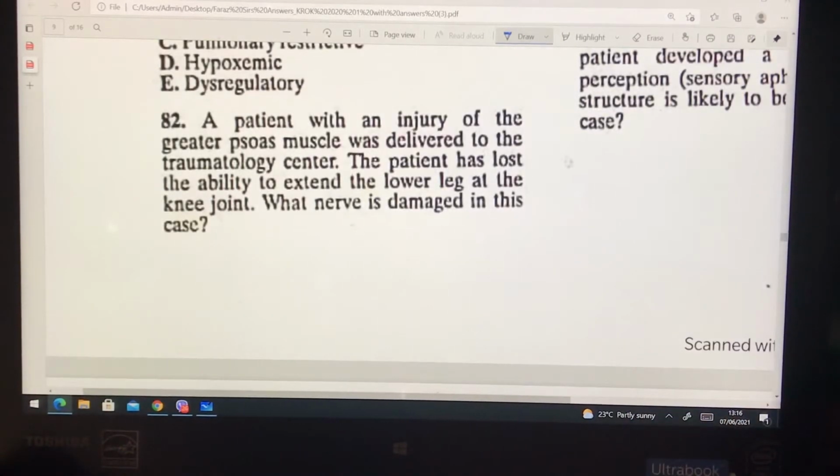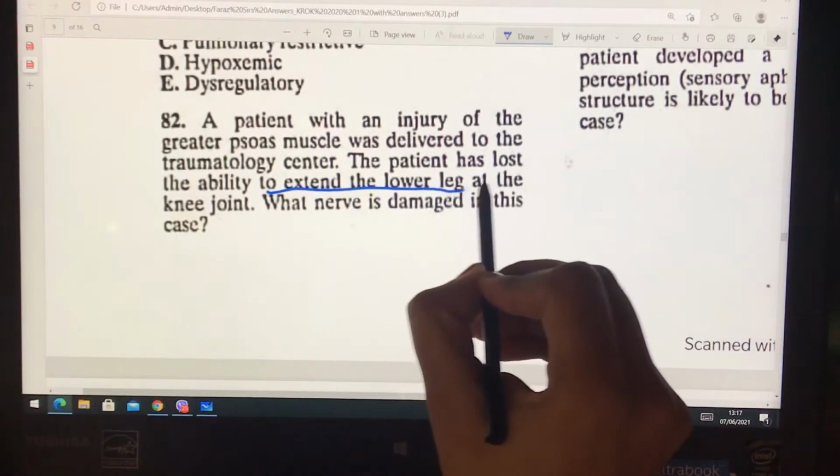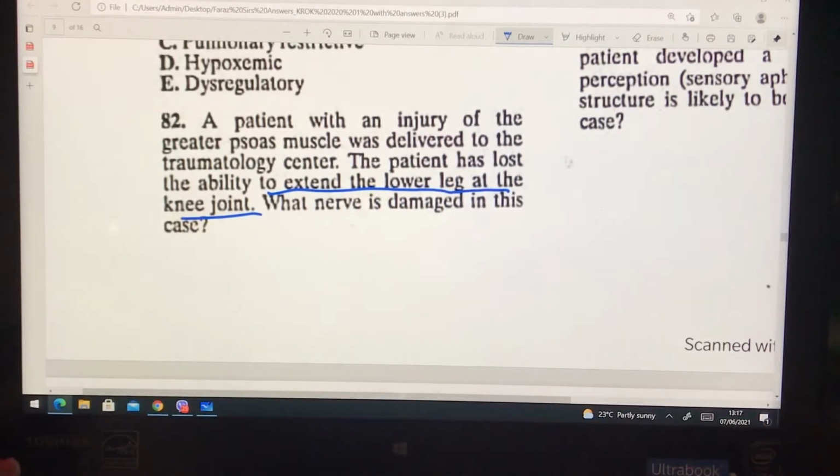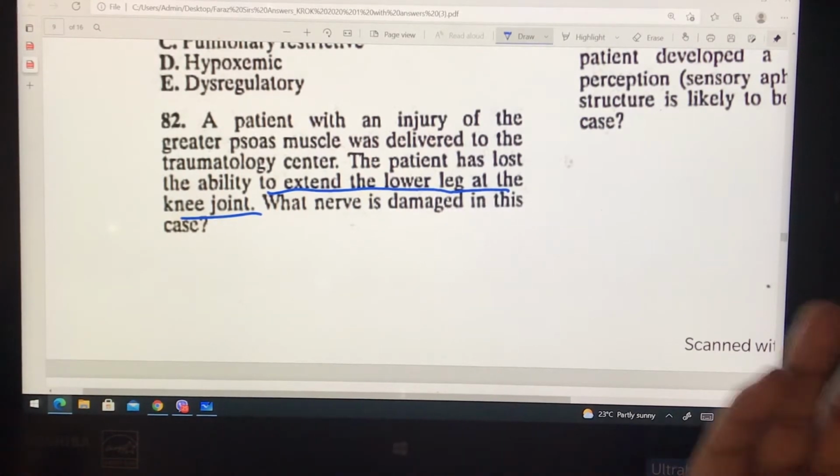So the next question is, a patient with an injury of the greater psoas muscle was delivered to the traumatology center. The patient has lost the ability to extend the lower leg at the knee joint. What nerve is damaged? Extension of the lower leg, femoral nerve, very direct, because it has motor functions of flexion at the hip and leg extension at the knee. So let's see the options.